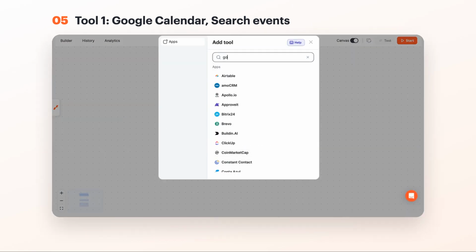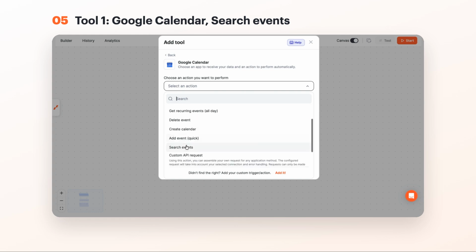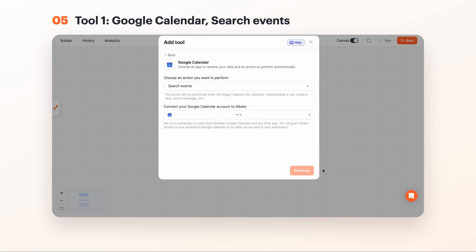Next, set up the agent's tools. First one, Google Calendar, search events. This is how the agent sees whether you are already busy. Give it the calendar to look at.